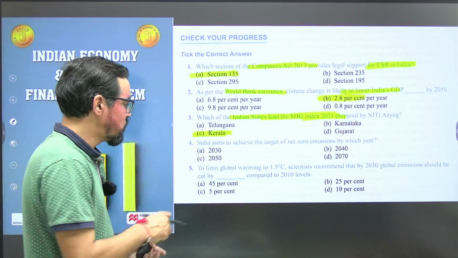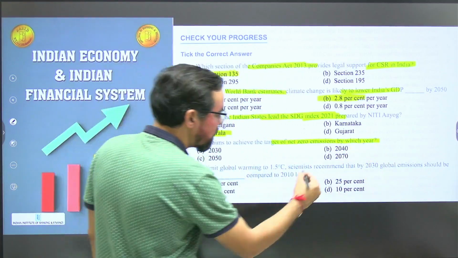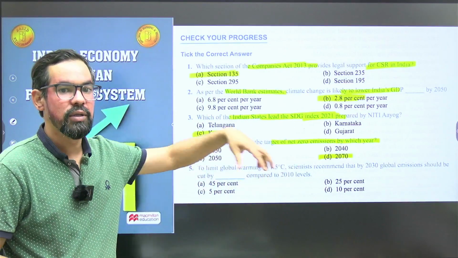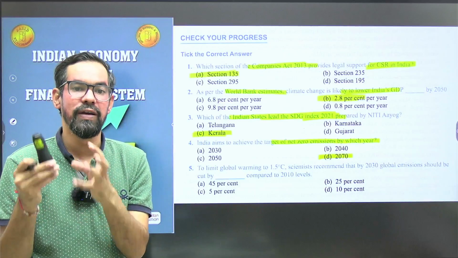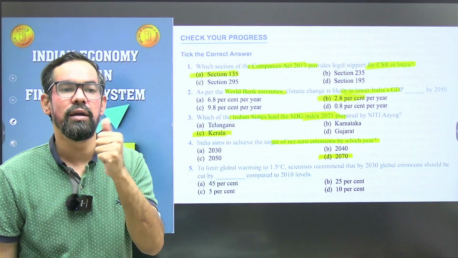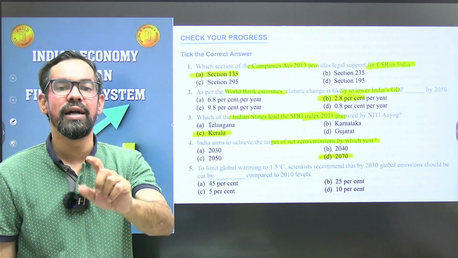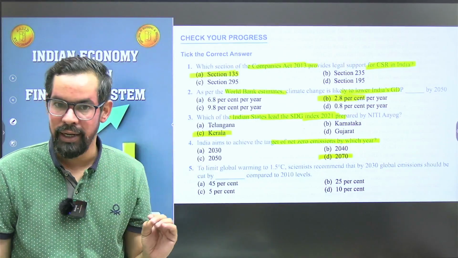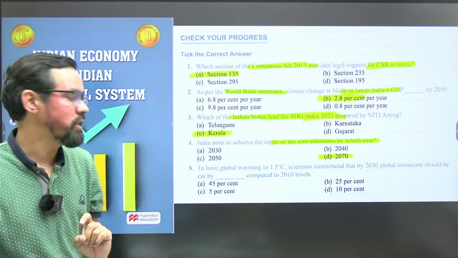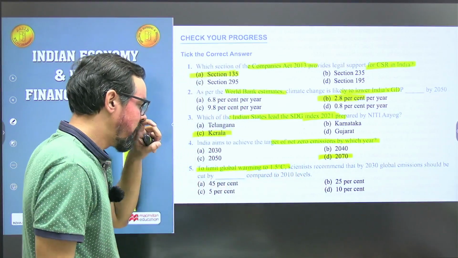Next one, India aims to achieve the target of net zero carbon emission by which year? So what will be the correct answer? 2070. Some developed nations have set 2050. Some organizations like Pepsi said they will achieve this by 2040, and Indian Railways said they will achieve it by 2030. But if you talk about India as a whole, it is 2070. This is to limit global warming to 1.5 degrees Celsius.